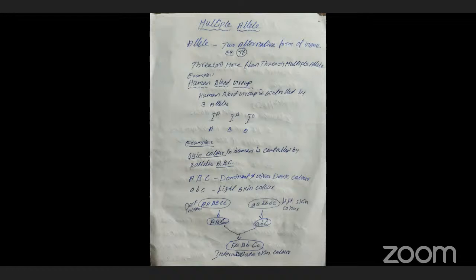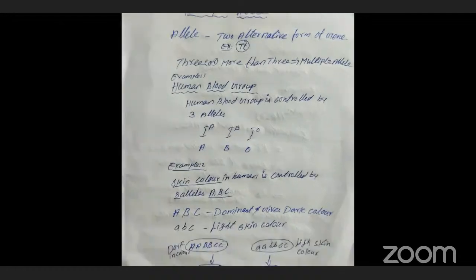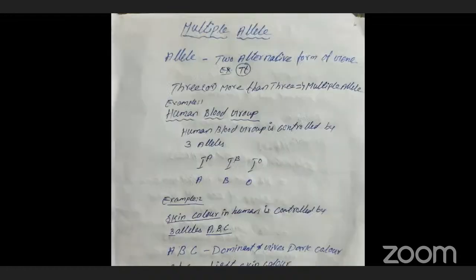Third exception case is multiple allele. So what is the meaning of allele? Yesterday I gave the definition. Simply we can say allele means two alternative forms of a gene. For example, capital T and small t. Capital T is one alternative form. Small t is responsible for the trait. That is another alternative form. The two alternative forms of a gene are called an allele.